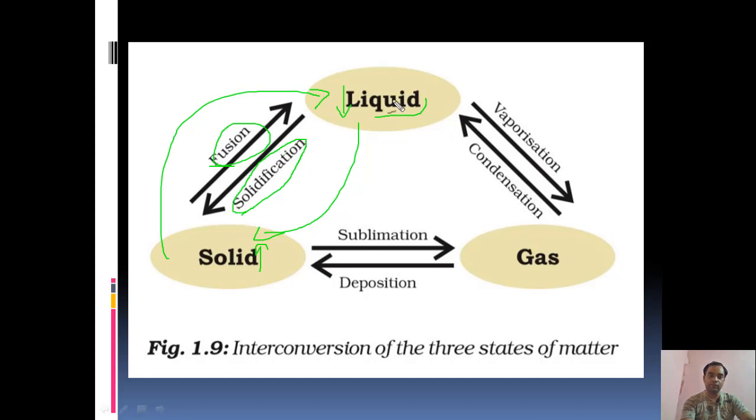Solidification means conversion of liquid into solid. Fusion means conversion of solid into liquid. Now this fusion and solidification happens at a certain fixed temperature. Now in this case, when the temperature of the liquid increases, it converts itself into gas. When the temperature of the gas decreases, it will convert itself into liquid.